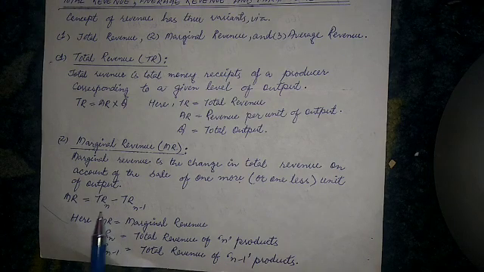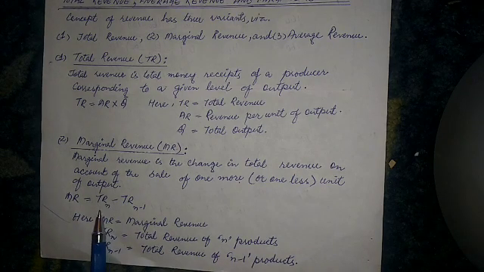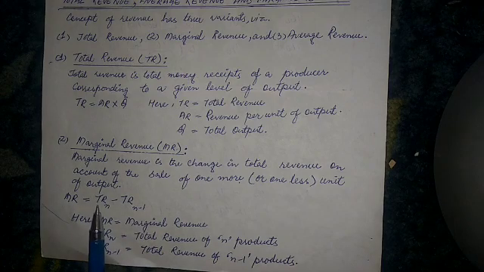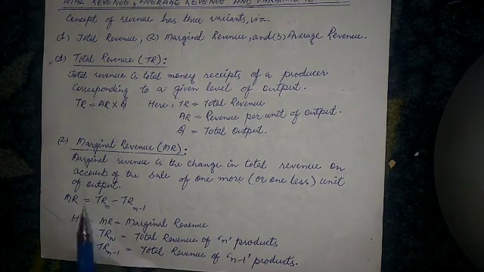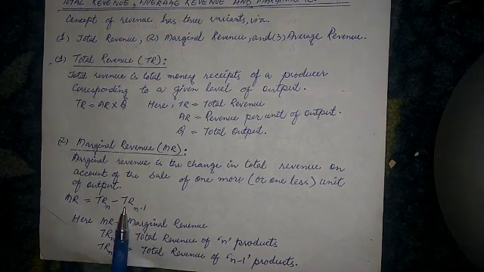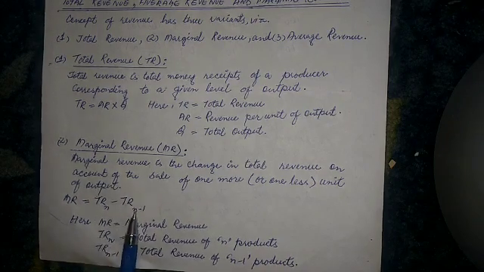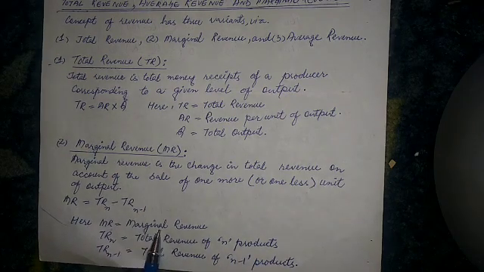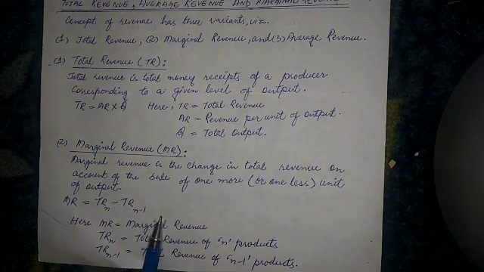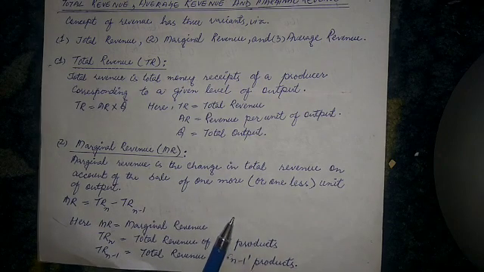So marginal revenue is TR of n, the 11th unit, that is 1100, minus TR of n minus 1, the 10th unit, that is 1000. So 1100 minus 1000 is equal to 100.